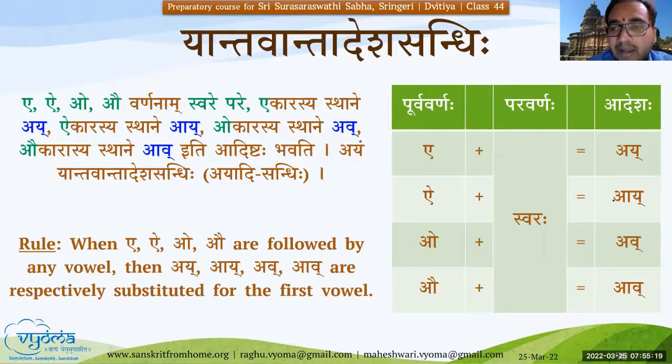If it is Aikara, then Aay, and Av and Aav in this way. It is always ending with Yakara. These two are ending with Yakara, and hence it is called Yanta. And similarly, the next two end with Vakara, and hence it is Vanta, and hence this Sandhi is named Yanta Vanta Adesha Sandhi. Okay, so that's how this Sandhi is named.